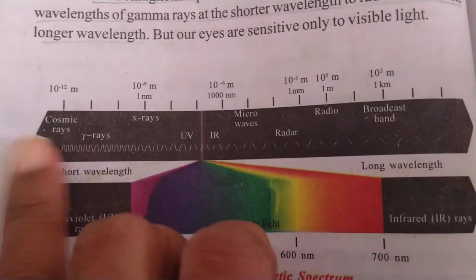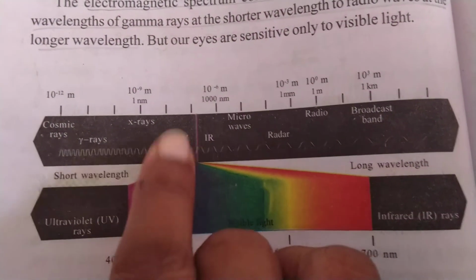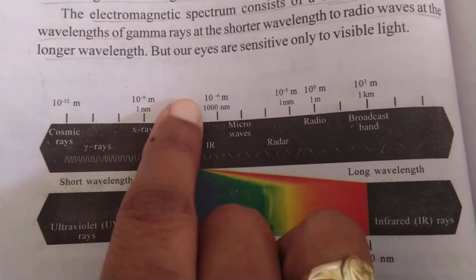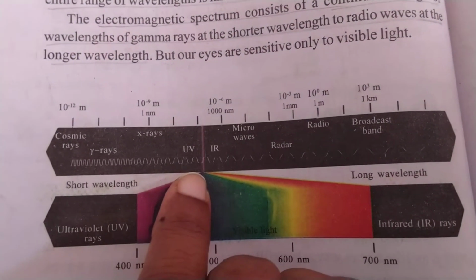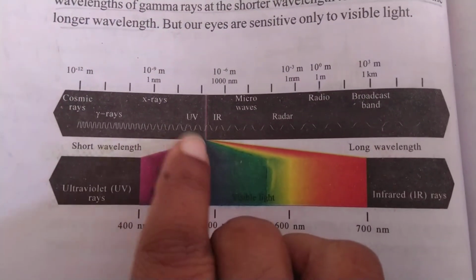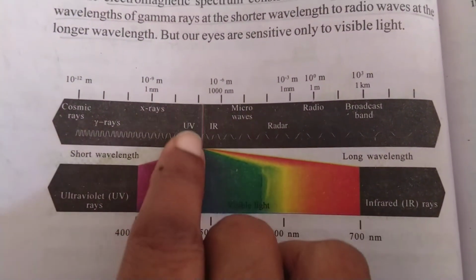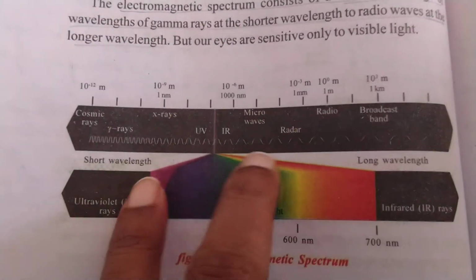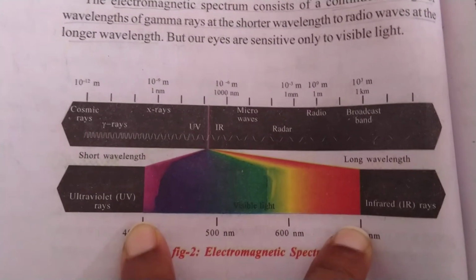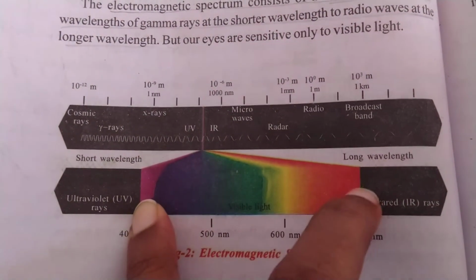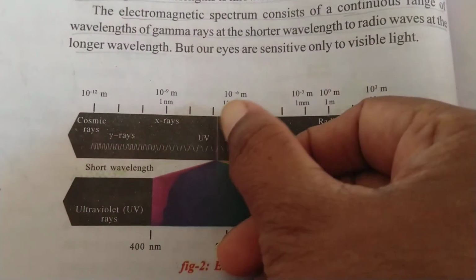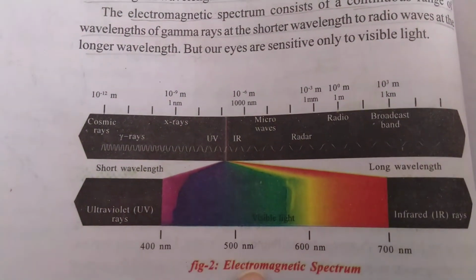So like this, gamma rays, then X-rays, then UV rays, then in between a very, very small portion. See, imagine how beautiful the universe is. See, the only light that we see is of 7 colors, right? That one is just a small part of the complete spectrum. That small part, when it is magnified like this, you can see that this is how it appears, right? So starting from violet till red, this is how the visible spectrum is. And this visible spectrum is a very, very small part of the complete electromagnetic spectrum.